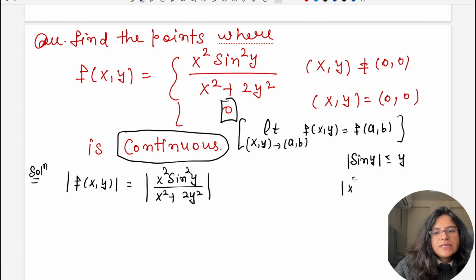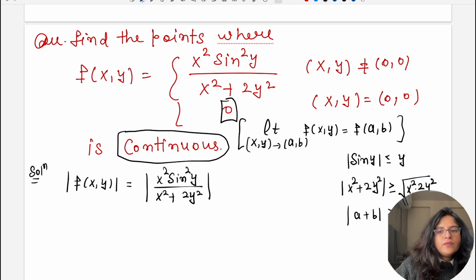Also there is an inequality that mod of x square plus 2y square is always greater than or equal to under root of x square into 2y square. That means mod of a plus b is basically greater than or equal to under root a into b. So we will use this inequality in this question.